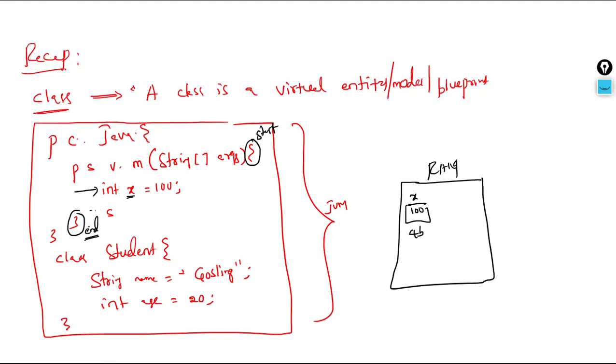Then does JVM execute this student class? No, because there is no memory allocation executed for this, so this data will not be loaded into memory. That's why the student class is just stored on our hard disk when we save this entire file, but it has no physical memory allocation in the RAM. That's why a class is called a virtual entity. If we keep it only as a virtual entity, programmatically we cannot use it.